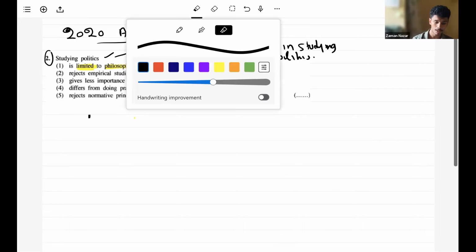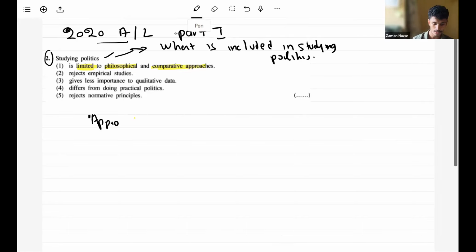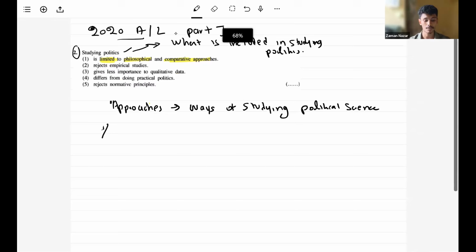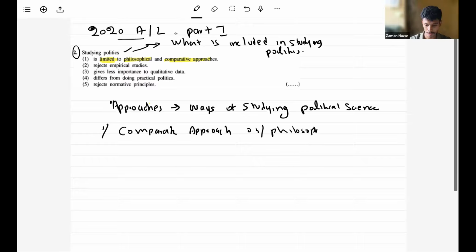For example, what are the approaches? Approaches, or ways of studying politics, or ways of studying political science. There are various approaches that you will study in the very first lesson. Number one is the comparative approach. Number two, we have the philosophical, or normative, approach.